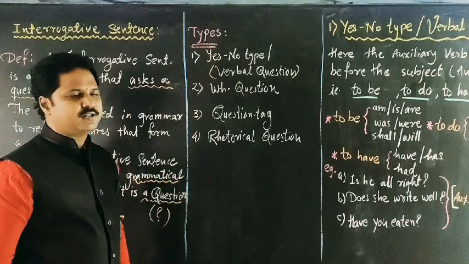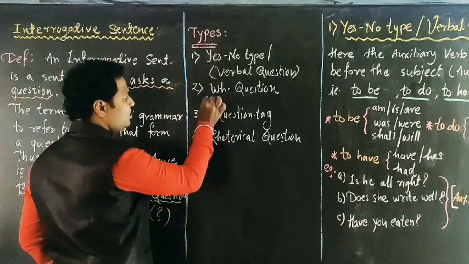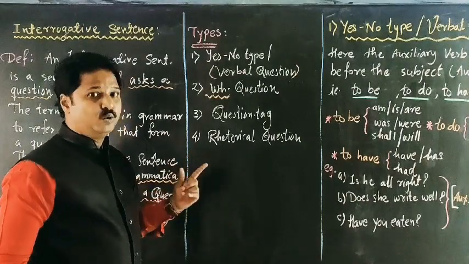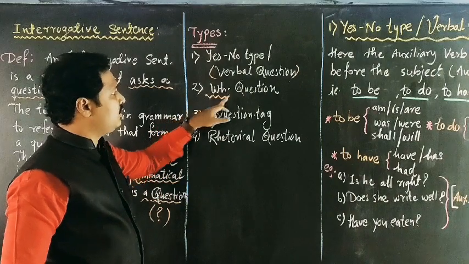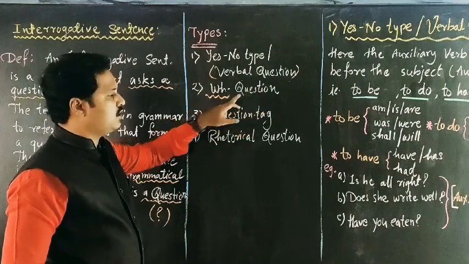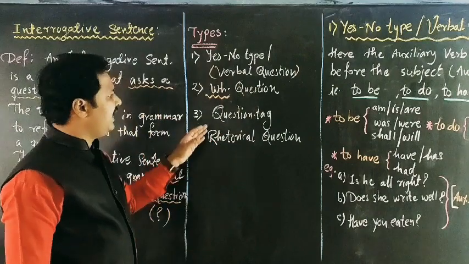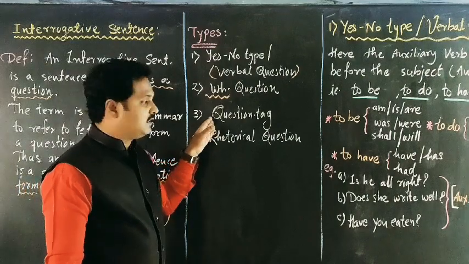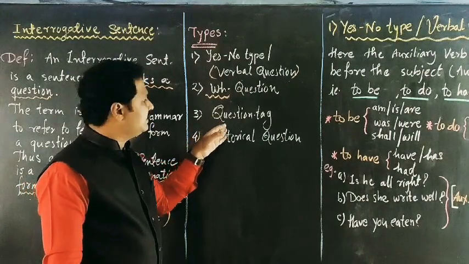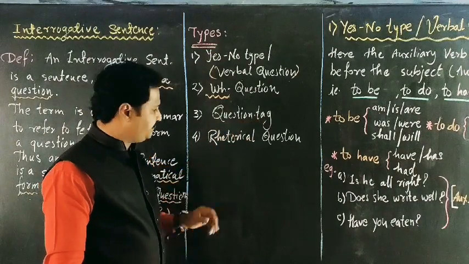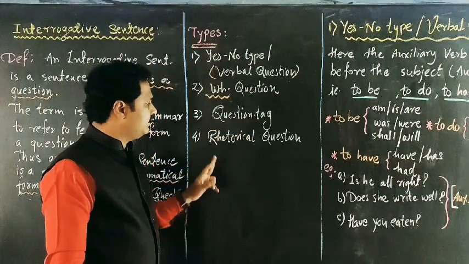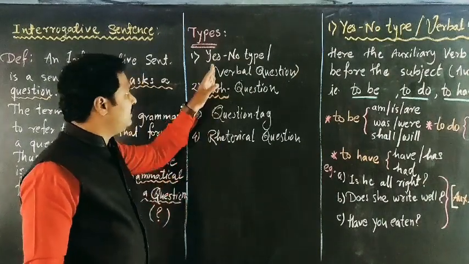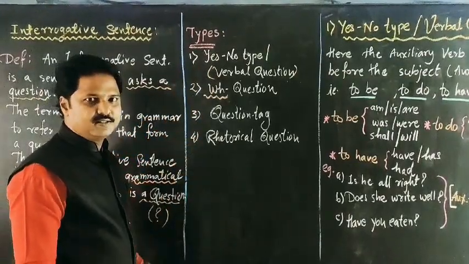Next one, the WH question. The question starts with WH words: what, where, when, which, who also. These are called WH words, and when we start with them, that is called a WH question. Next, the question tag or tag question. These questions ask for confirmation. And the last one, the rhetorical question. It doesn't mean anything else. It's asked only, and no answer is demanded. So these are the 4 types of interrogative sentences.